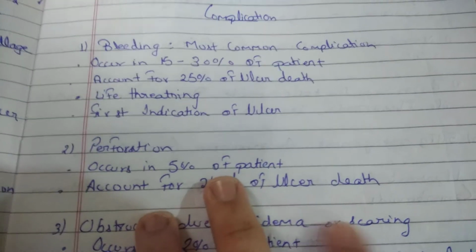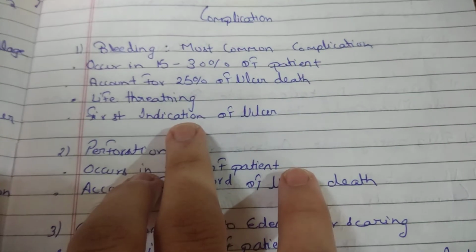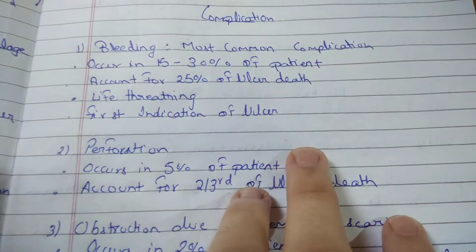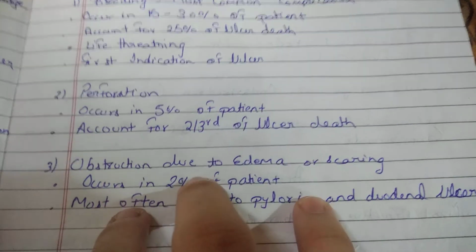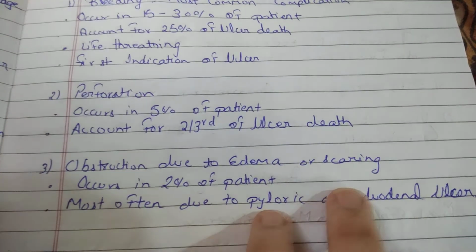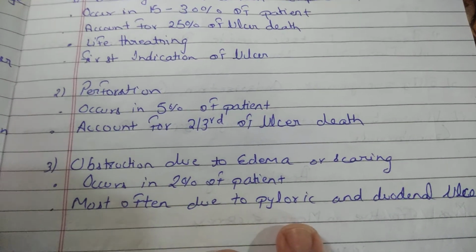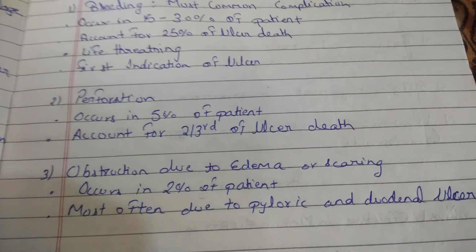Second is the perforation, which occurs in 5% of the patients and accounts for 2/3 of ulcer deaths. Third is obstruction due to edema or scarring. Occurs in 2% of patients, most often due to pyloric and duodenal ulcer.